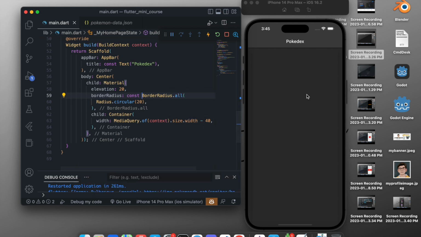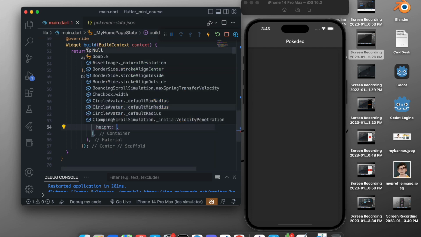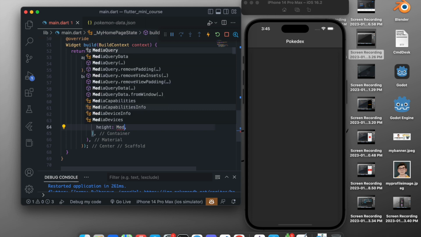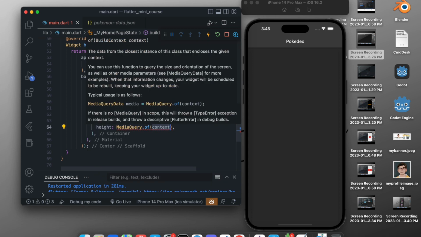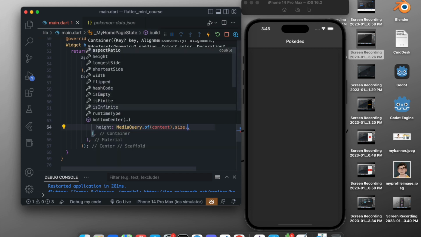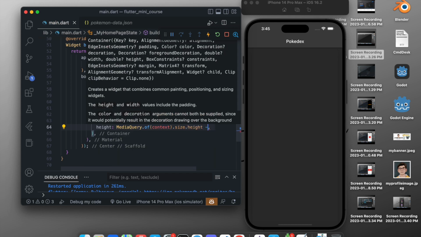Now after doing this, you can see it created a container. It is not very clear right now, but you can see it created a container with width of media query dot size, and we subtracted 40, so it subtracted 40 from here. And we want to create a height, and in this height we want to say media query dot of context, that means of this device, and we want to take the size of this device, and from the size we want to take the height, and from the height we want to subtract 540.